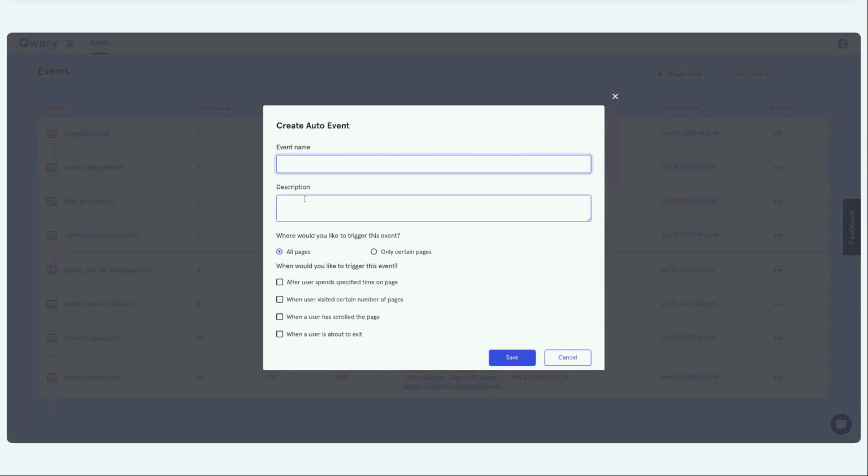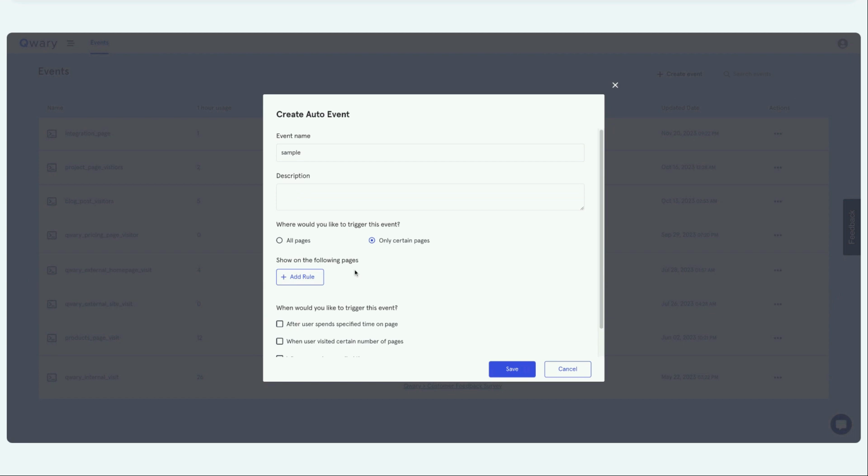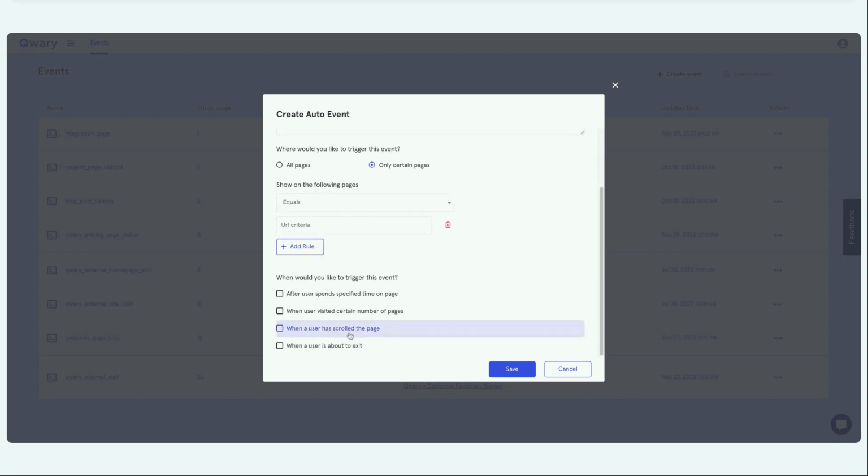In auto trigger event, you can define the criteria for triggering this event. It can be on all pages, or you can go more granular and create more rules around URL criteria on what pages you want this event to get triggered.